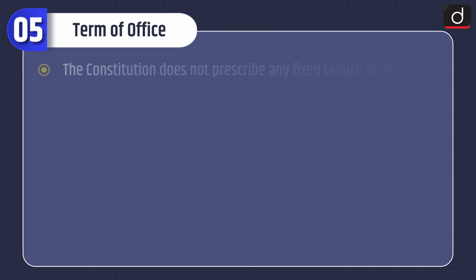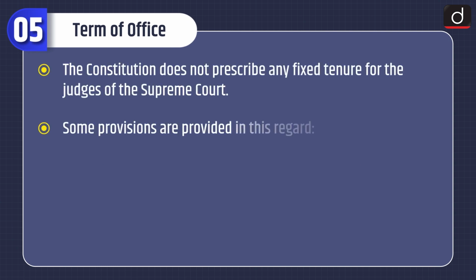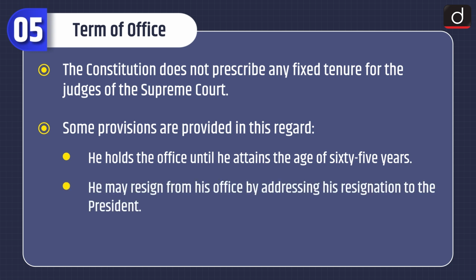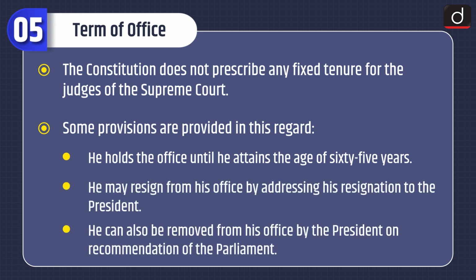Now let's discuss the term of office. The Constitution does not prescribe any fixed tenure for the judges of the Supreme Court. Some provisions are provided in this regard. He holds the office until he attains the age of 65 years. He may resign from his office by addressing his resignation to the President, and he can also be removed from his office by the President on recommendation of the Parliament.